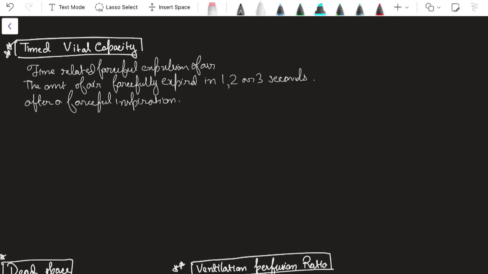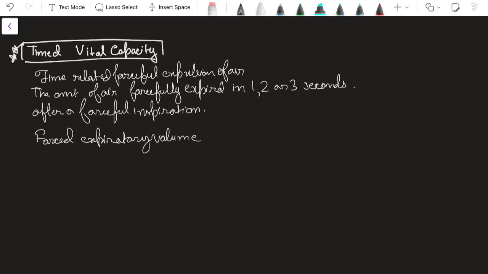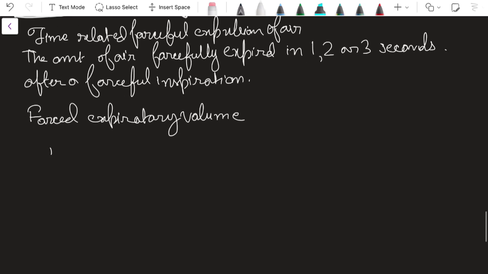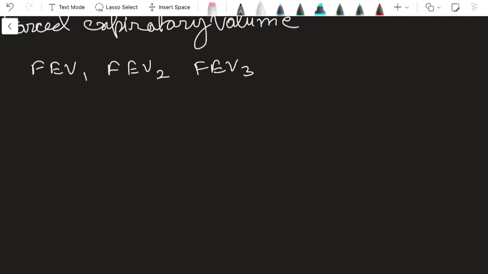These are also called the forced expiratory volume, the time-related forceful expulsion of air. That means you have inspired forcefully, and now you are doing forceful expulsion of the air in the first second, second, and third second. This will be called the forced expiratory volume or the timed vital capacity. Each will have a value: forced expiratory volume in 1 second, in 2 seconds, and in 3 seconds. These have some clinical importance.